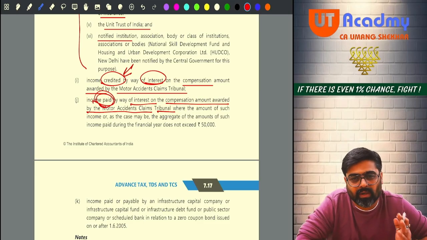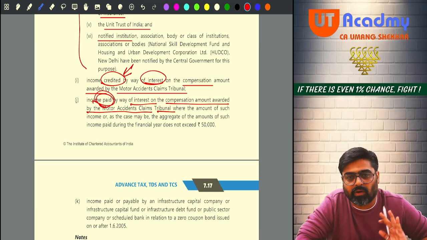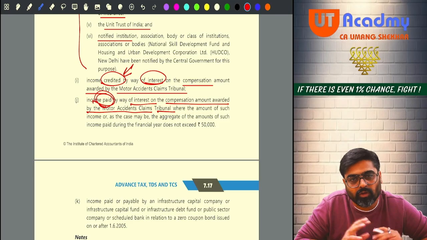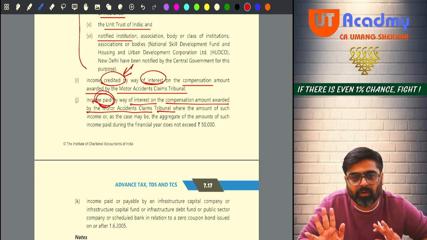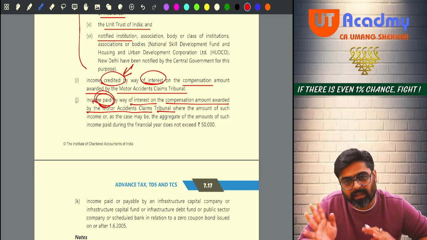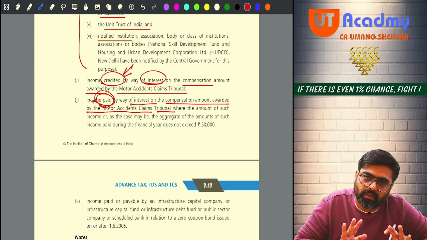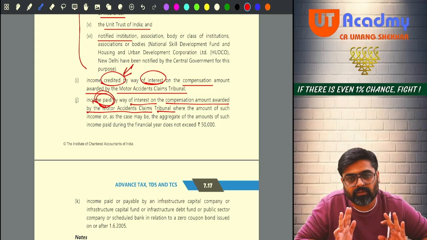So now Motor Accidents Claim Tribunal has passed the compensation. Now that compensation you are supposed to pay with the interest. So you have passed the entries and all in your books, meaning you have credited that interest in your books. But at that time you are not going to deduct any TDS. Yes or no?